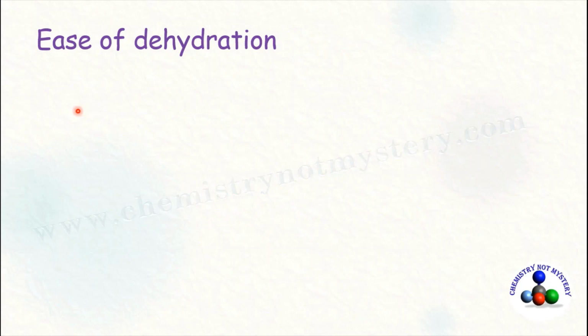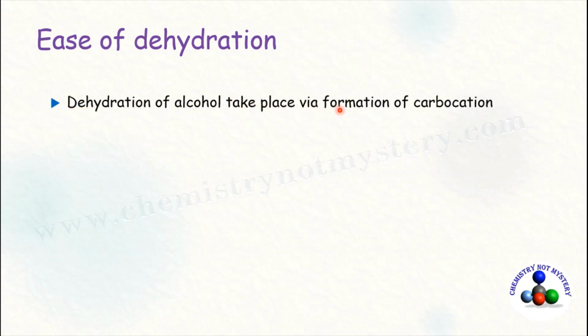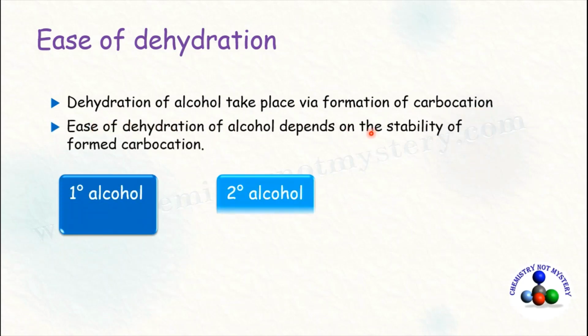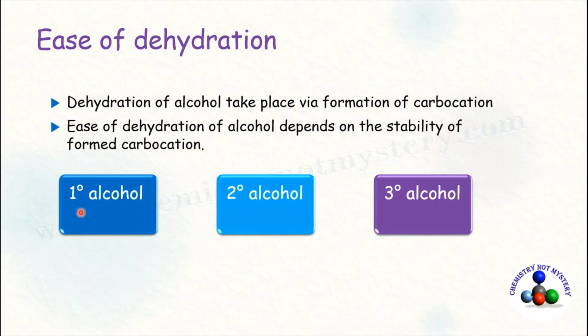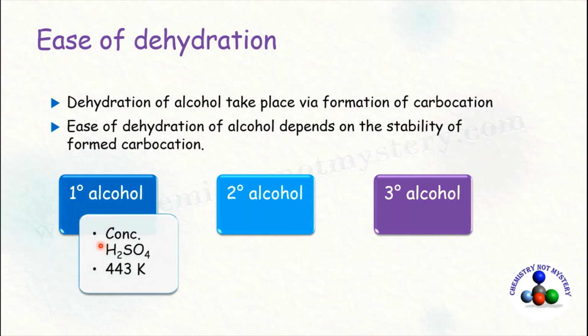As we just have discussed, dehydration of alcohol takes place by the formation of carbocation. So the rate of dehydration depends on the stability of formed carbocation. Primary alcohol undergo dehydration with concentrated sulfuric acid at 444 Kelvin.